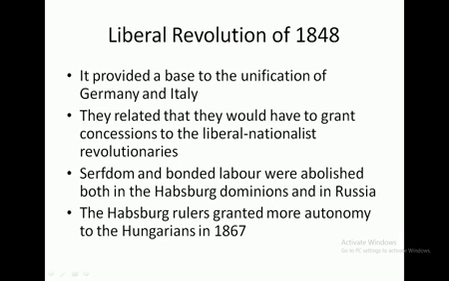Earlier, Italy and Germany were divided into small kingdoms, but the liberal revolution provided a base for the unification of such divided countries like Germany and Italy. These liberal revolutions were also against bonded labor and serfdom. Bonded labor means taking work from labor without giving any wages. By their efforts, serfdom and bonded labor were abolished. And the Habsburg rulers granted more autonomy to the Hungarians in 1867.